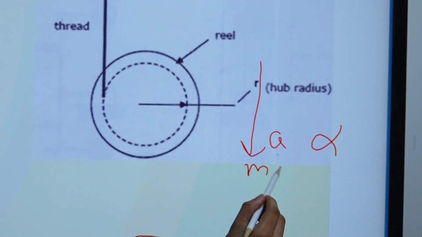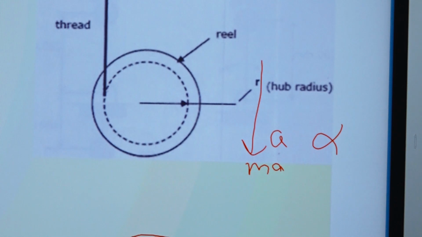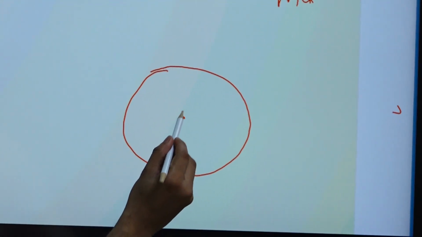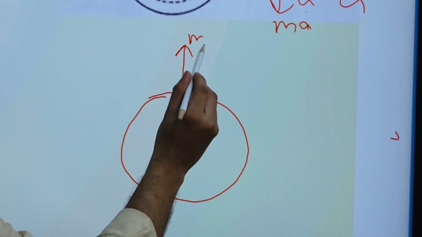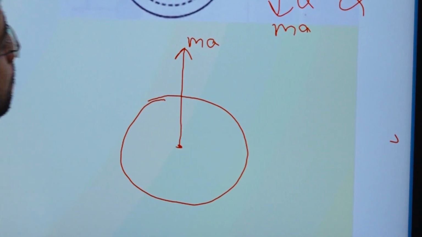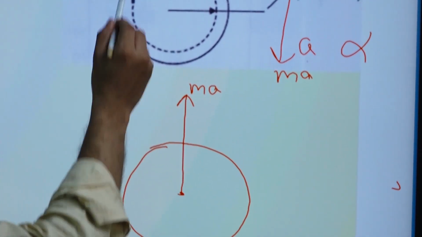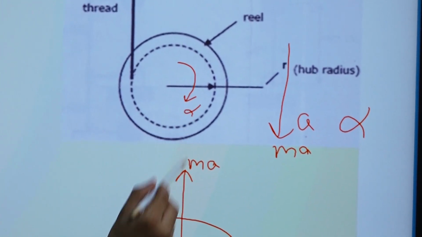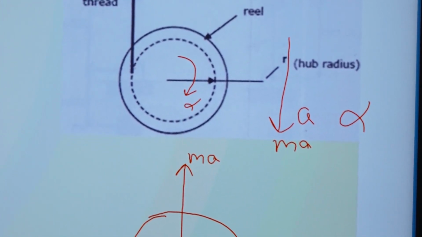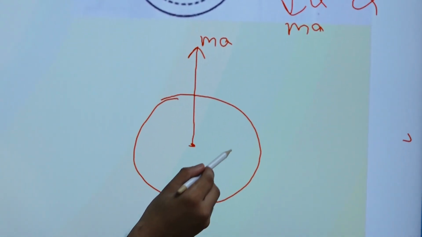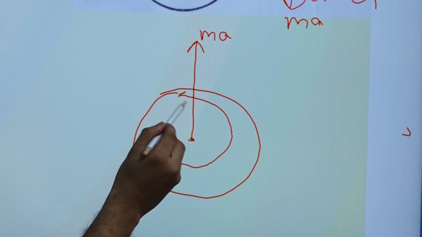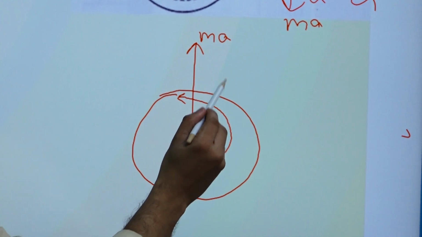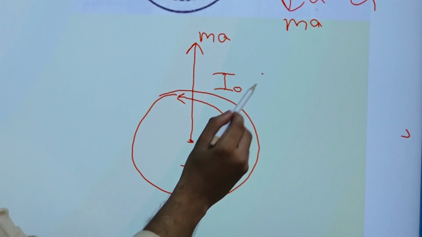So we apply the reverse force ma here. Because the whole thing is also rotating, it has some angular acceleration alpha, so we apply the reverse angular inertia, which equals I naught alpha.